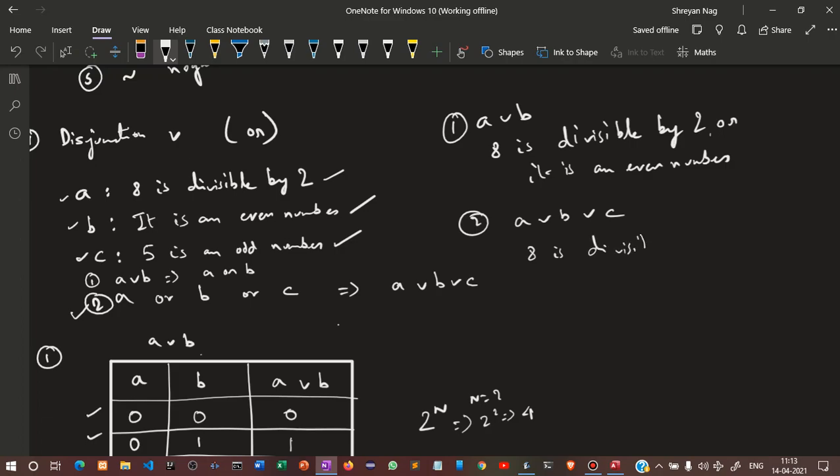So how to write: 8 is divisible by 2, or it is an even number, or 5 is an odd number. As simple as that. Students, whatever I am teaching, please write it down in your copy so that you will understand it when we do the offline classes.